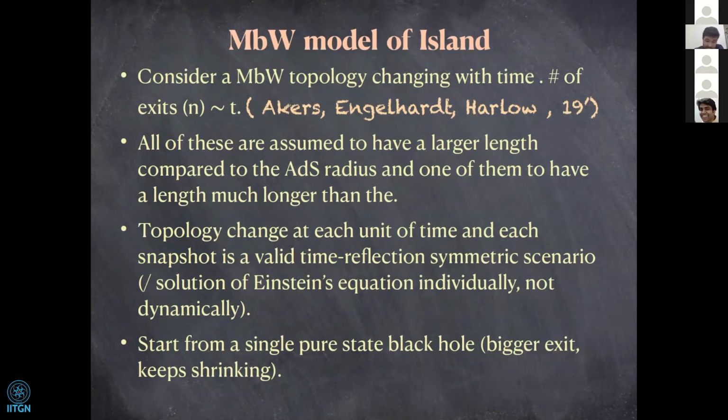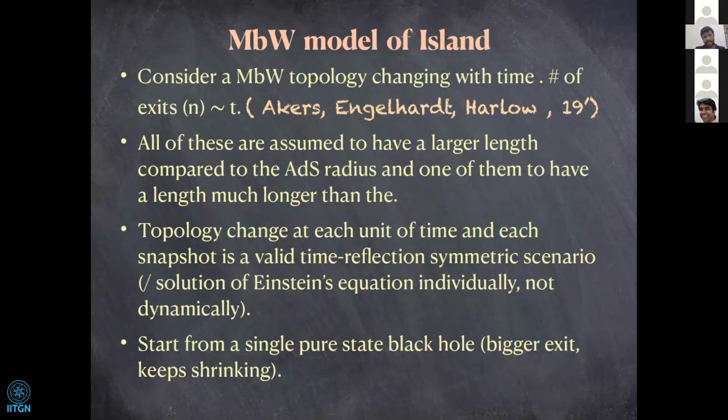So if we start from an n+1 boundary wormhole, rather, maybe we should start from a 3 boundary wormhole. And in this case, one of the exits will be much larger than the other two exits. And this larger exit is modeling my evaporating black hole, whereas the smaller exits model the Hawking quanta radiated by the evaporating black hole. And with time, the number of such smaller exits keeps increasing, whereas the bigger black hole that was evaporating these smaller black holes keeps decreasing in size.